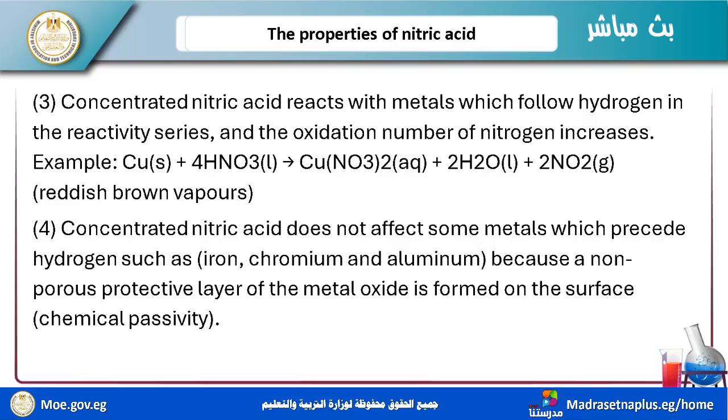Concentrated nitric acid doesn't affect some metals which precede hydrogen, such as iron, chromium, and aluminum. I illustrated this before when I discussed the reactions between metals and nitric acid in the concentrated state, and I taught you the passivity phenomenon. You can repeat the recording to hear the explanation again.